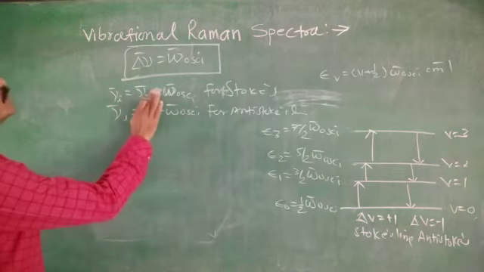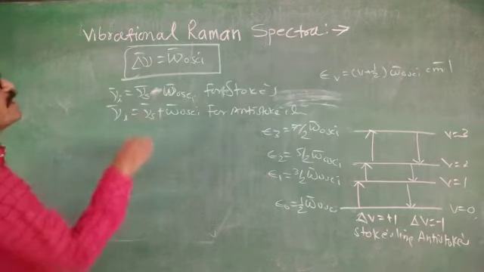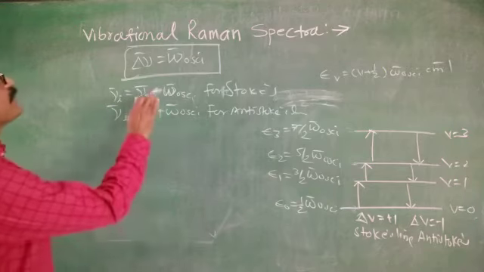For Stokes lines it will be minus, and for anti-Stokes lines it will be plus.